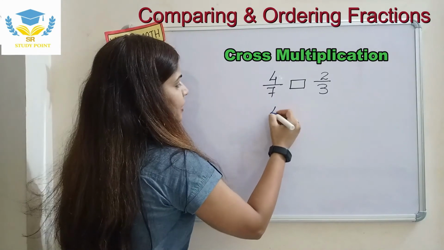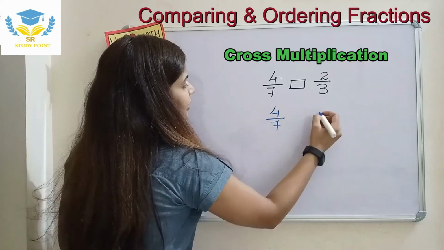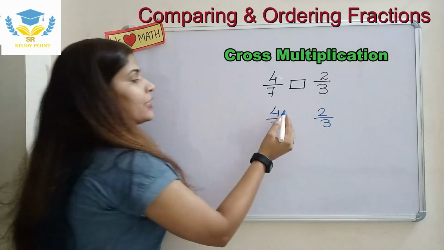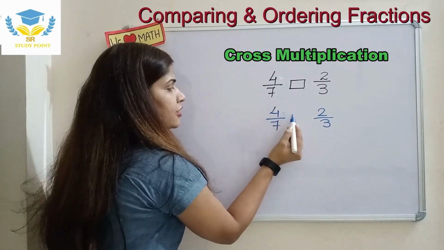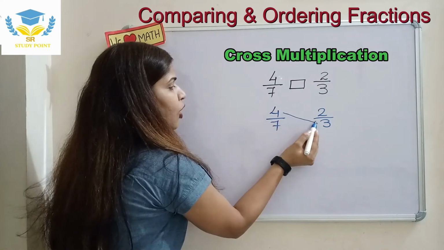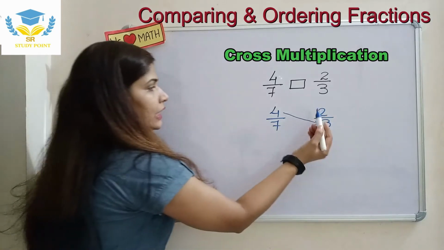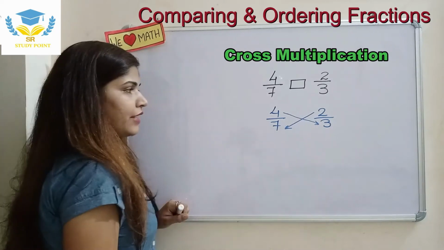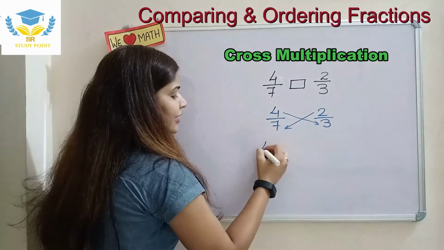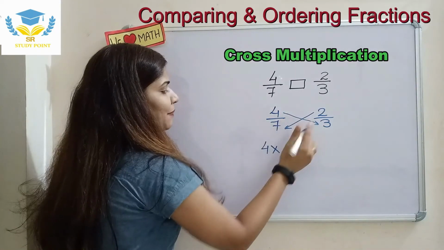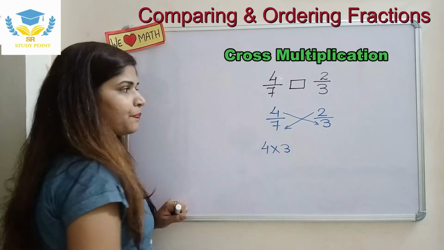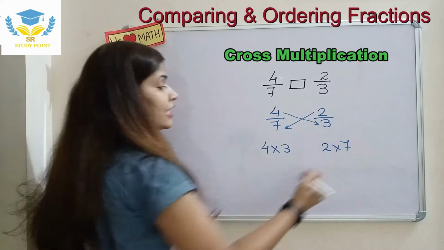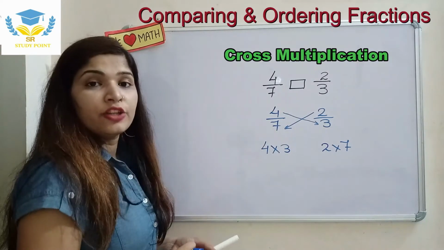What is that cross multiplication method, children? Let us see. It is 4 upon 7 and 2 upon 3. I am going to multiply the numerator of the first fraction with the denominator of the second fraction, and the numerator of the second fraction with the denominator of the first fraction. So if I write it down like this, 4 multiplied by 3, and 2 multiplied by 7.